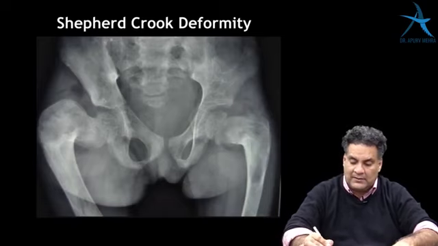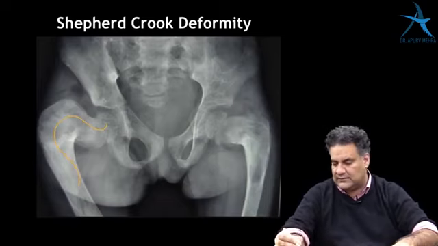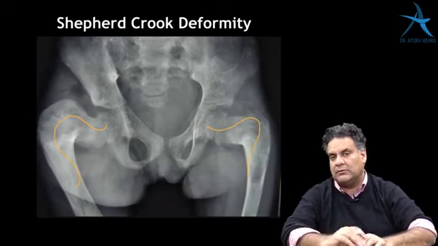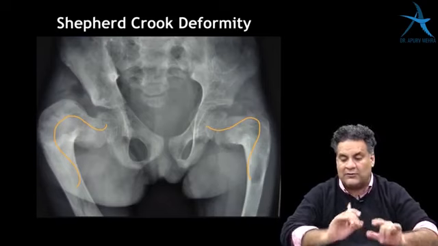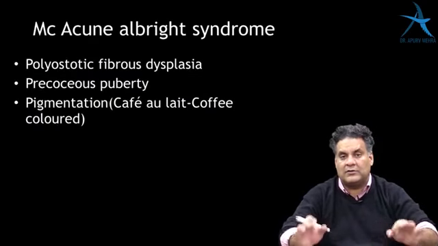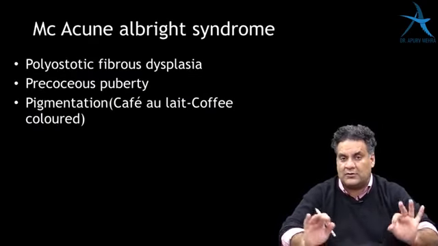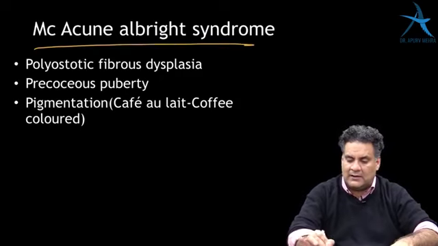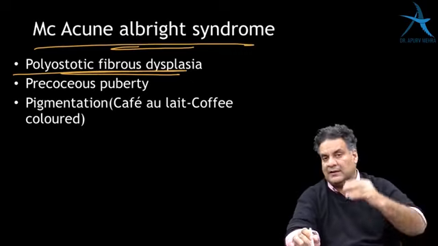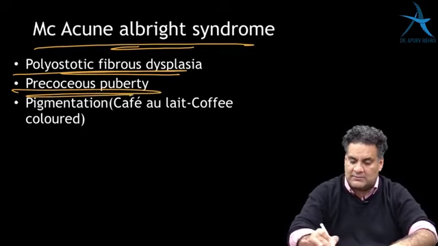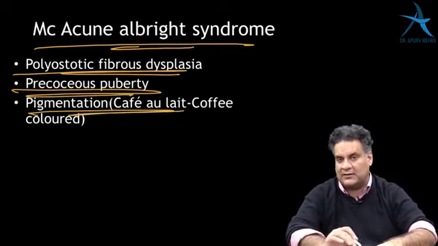In the upper end of femur, because of a fibrous healing into the bone, the bony trabeculae replaced with a fibrous tissue, becomes like a stick of a golf, called a Shepherd's crook deformity. In Shepherd's crook deformity, you have McCune-Albright syndrome, where you have polyostotic fibrous dysplasia, means multiple bones are involved, precocious puberty and pigmentation, which is coffee colored spot.